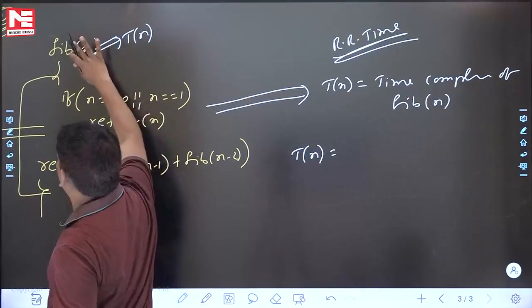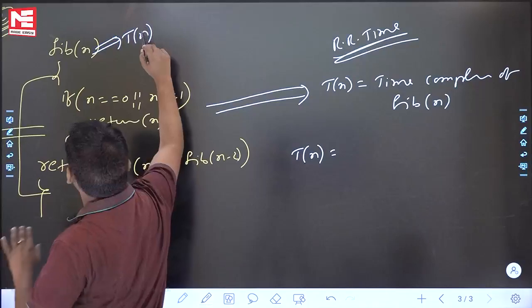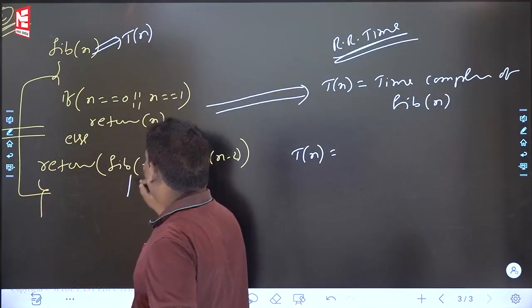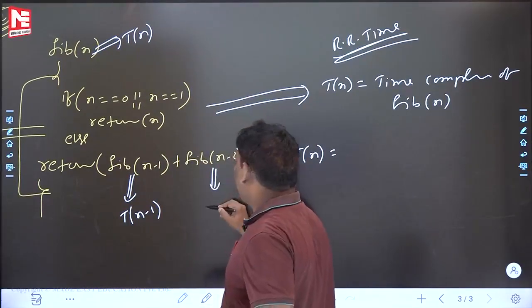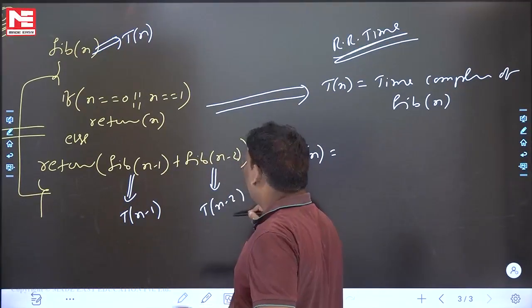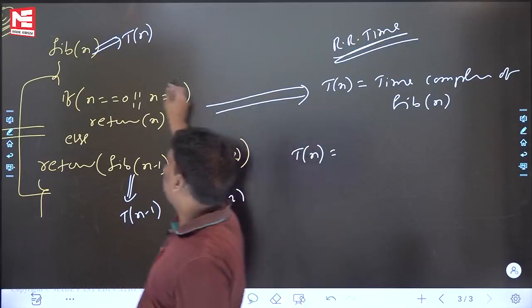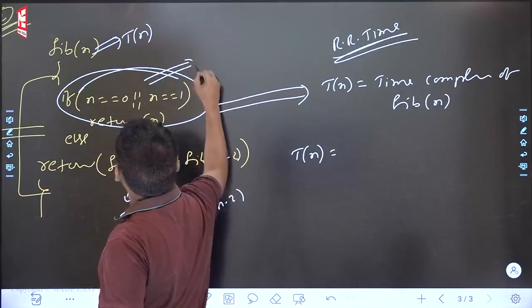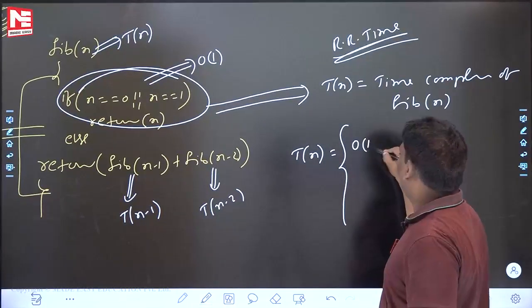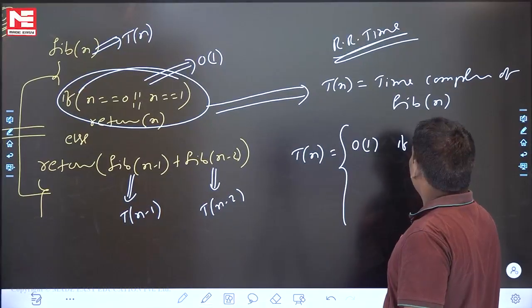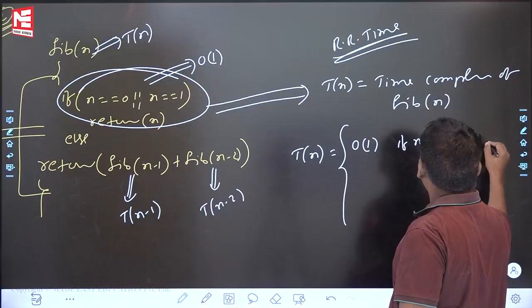If you believe Fibonacci of n has time complexity Tn, then Fibonacci of n minus 1 has time complexity Tn minus 1, and Fibonacci of n minus 2 has time complexity Tn minus 2. Is there any loop? No loop. So Tn is constant time if n is equal to 0 or n is equal to 1.